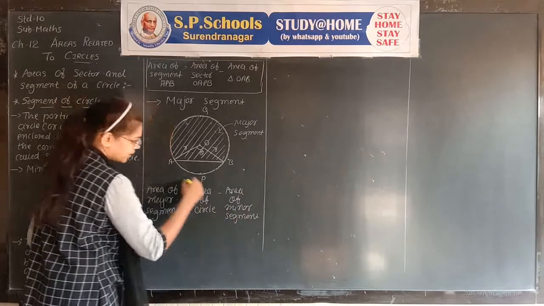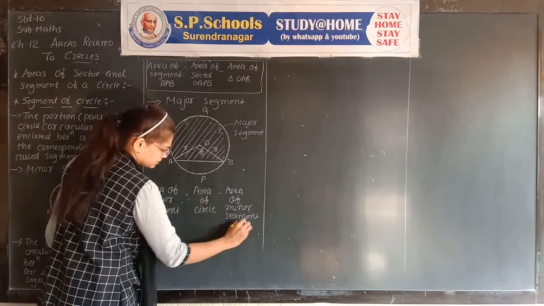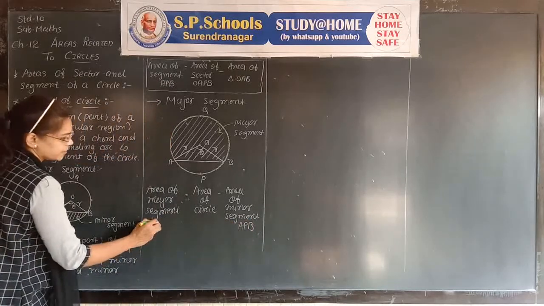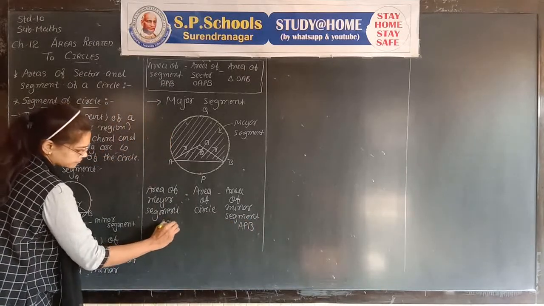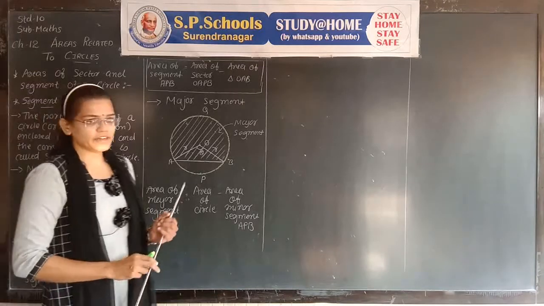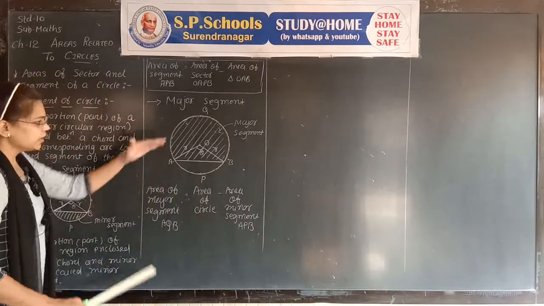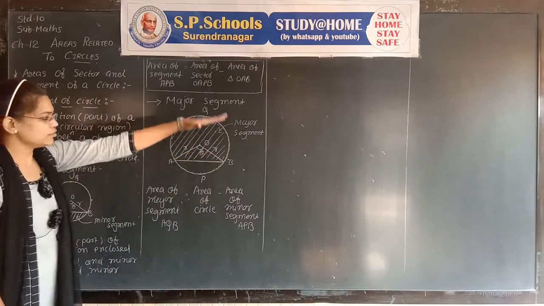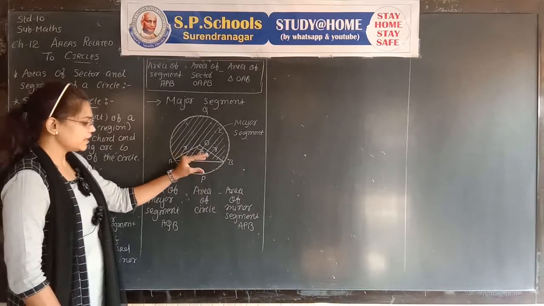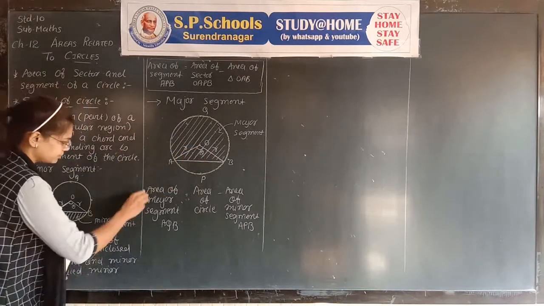The minor segment is APB and the major segment is AQB. Keep in mind how to find the area of the major segment.